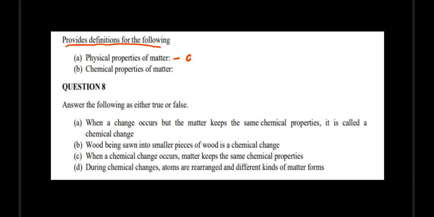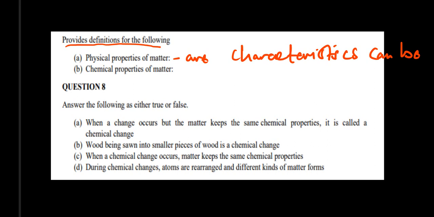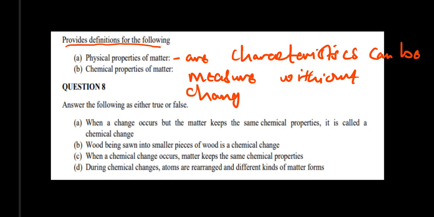Okay, so we are going to say these are characteristics that can be measured without changing the composition of the substance.